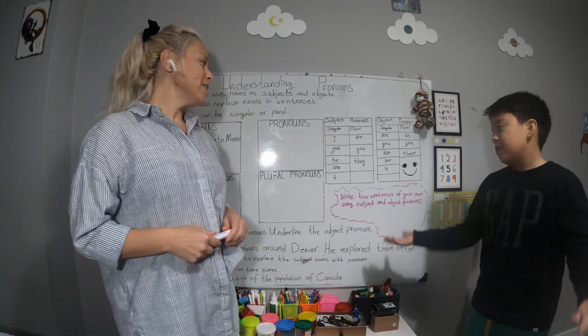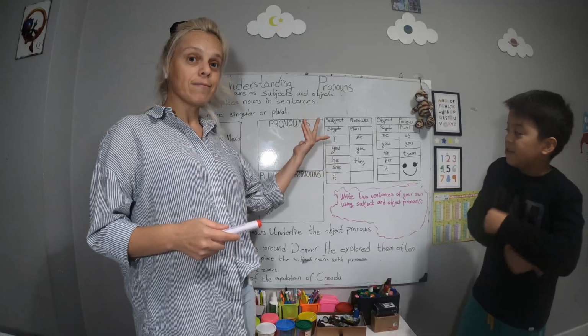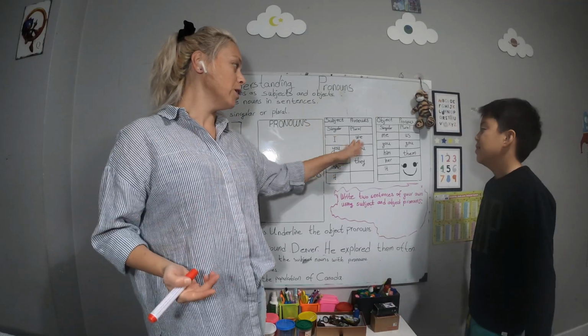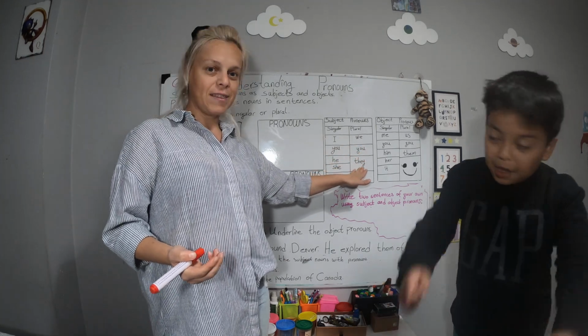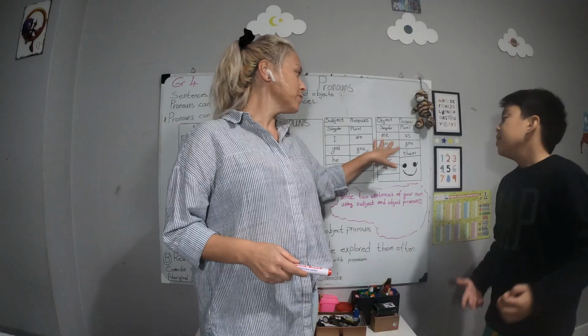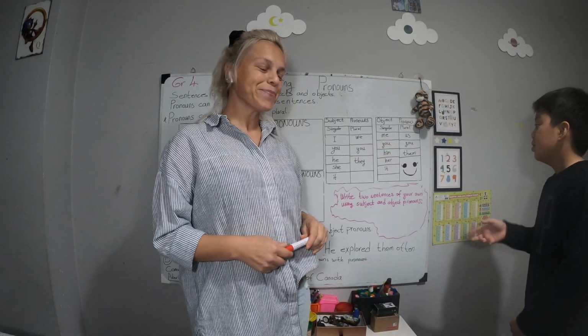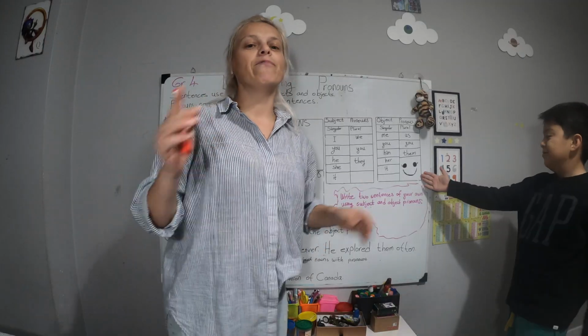Okay, subject pronouns, singular: I, you, he, she, it. What about plural? We, you, they. Okay, object pronouns, singular: me, you, him, her, it. Okay, plural: us, you, them.